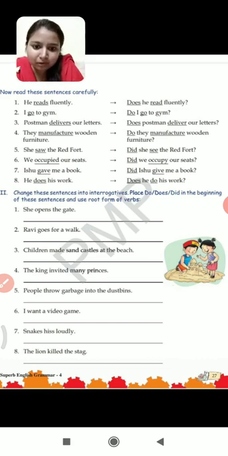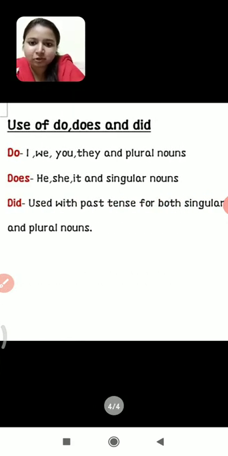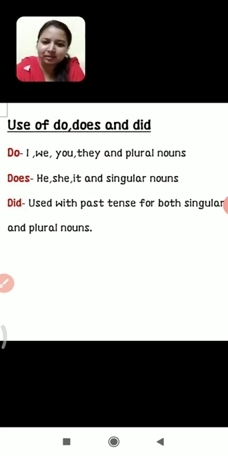So before doing this exercise, let me just tell you something about the use of do, does and did. We have already done this in our previous chapter, that is negative sentences. So we'll just revise once. When do we use do, does and did?